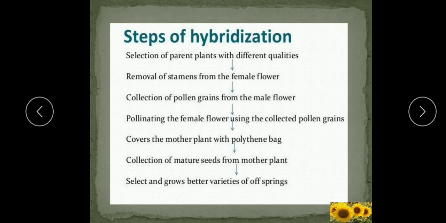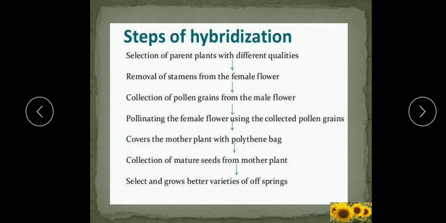So, I will summarize here. First, selection of the variety, then removal of the stamens from the bisexual flower and then cover it with the paper or a muslin bag, then collection of the pollen grains from another selected plant, then next step, deposit this pollen grain onto the stigma which we have covered previously.